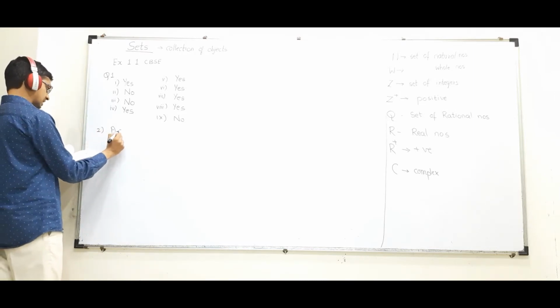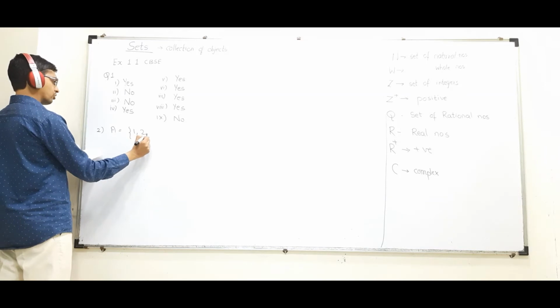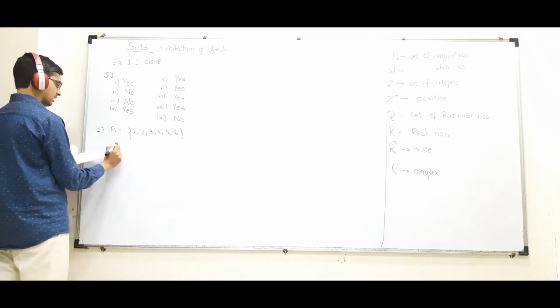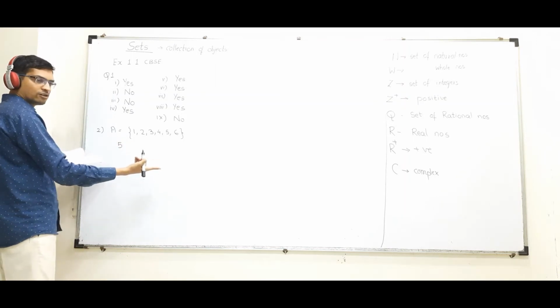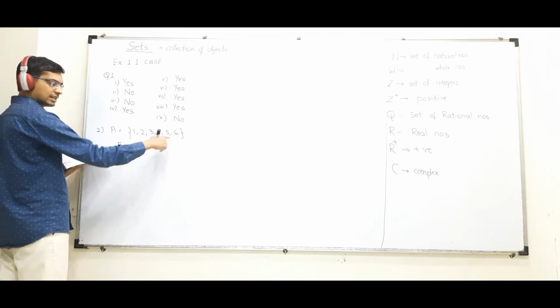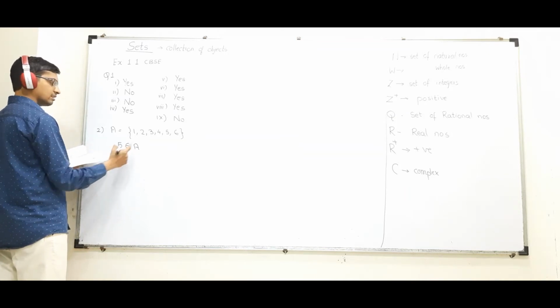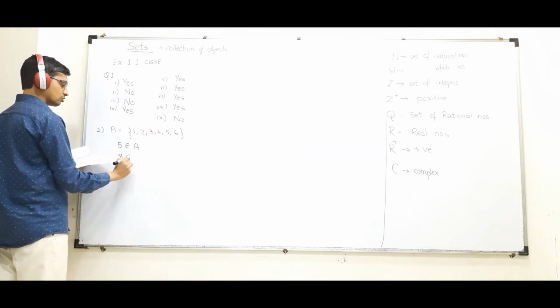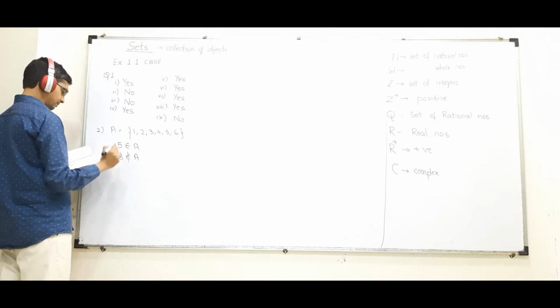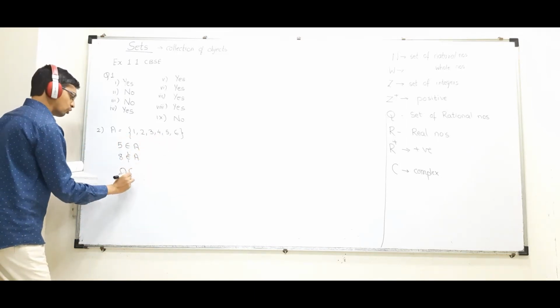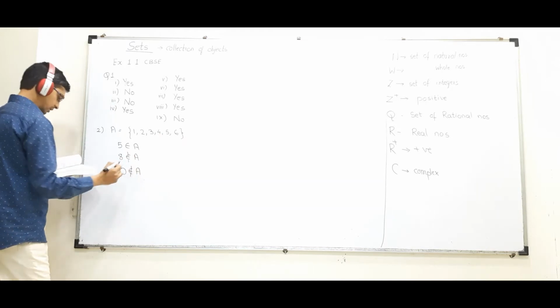Let A be a set having 1, 2, 3, 4, 5, 6. We have to check, is 5 an element of A? Does 5 belong to the set? Yes, 5 belongs to A. Then 8 is not there, so 8 does not belong to A. Then 0. Do I have 0 over here? No. 0 does not belong to A.